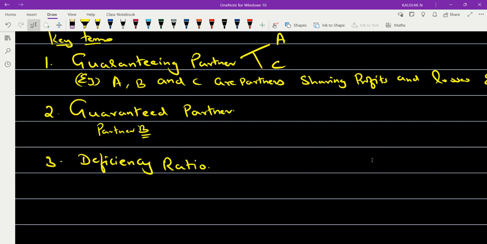The deficiency ratio is nothing but, if the question says that any shortage or any deficiency that arises in the guaranteed amount will be borne by the partners in one particular ratio, then that ratio is what we call the deficiency ratio. So deficiency ratio is the ratio in which the deficiency of guaranteed profit is met by the partners. Able to understand?